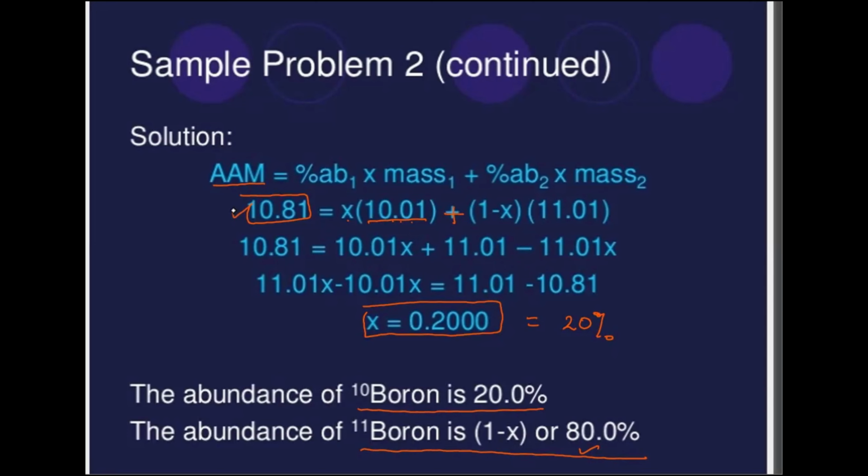So we have done two types of questions. First, where the percentage abundance and the relative isotopic mass are given, and they're asking you to find the atomic mass of that element. Second, where they give you the atomic mass and the isotopic masses, and they ask you to calculate the percentage abundance of each isotope. These two types of questions come in our exams.